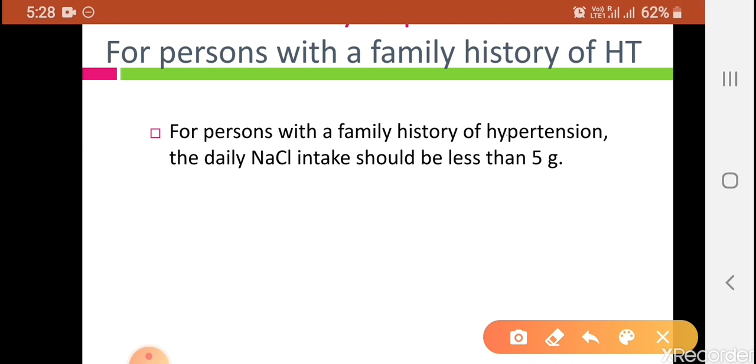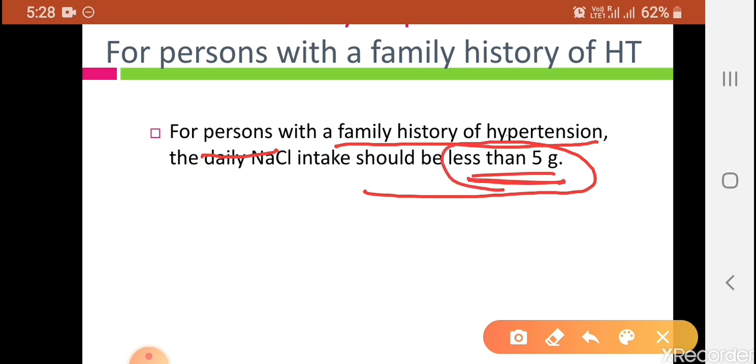We have seen that in normal individuals, the daily requirement is 5 to 10 grams, while for persons having a family history of hypertension, the daily requirement of sodium should be less than 5 grams.